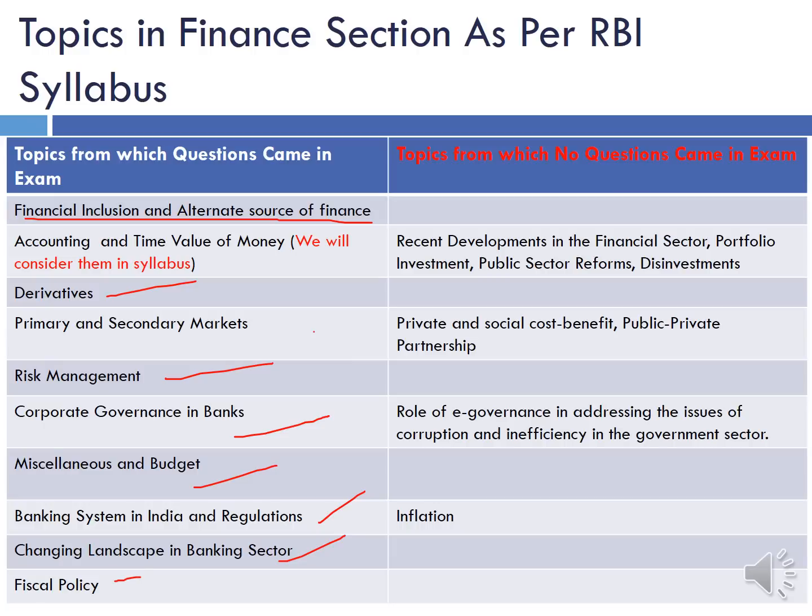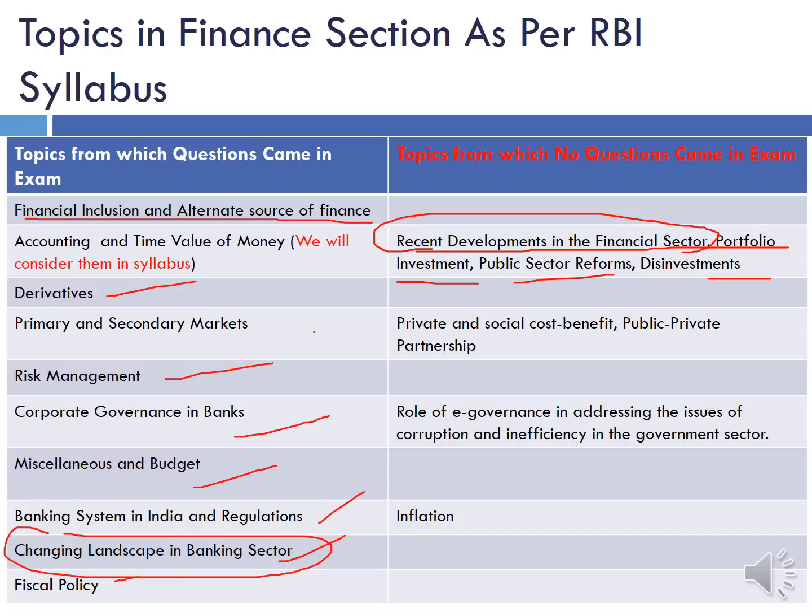And the topics from which no question came in the exam were recent developments in the financial sector, portfolio investment, public sector reforms, and disinvestments. Now this part, recent developments in the financial sector, is a little ambiguous when we say there was no question from this part, because there is a topic changing landscape in the banking sector. So we have put some questions under this head, changing landscape in the banking sector, but those can also be put under the head recent developments in the financial sector.